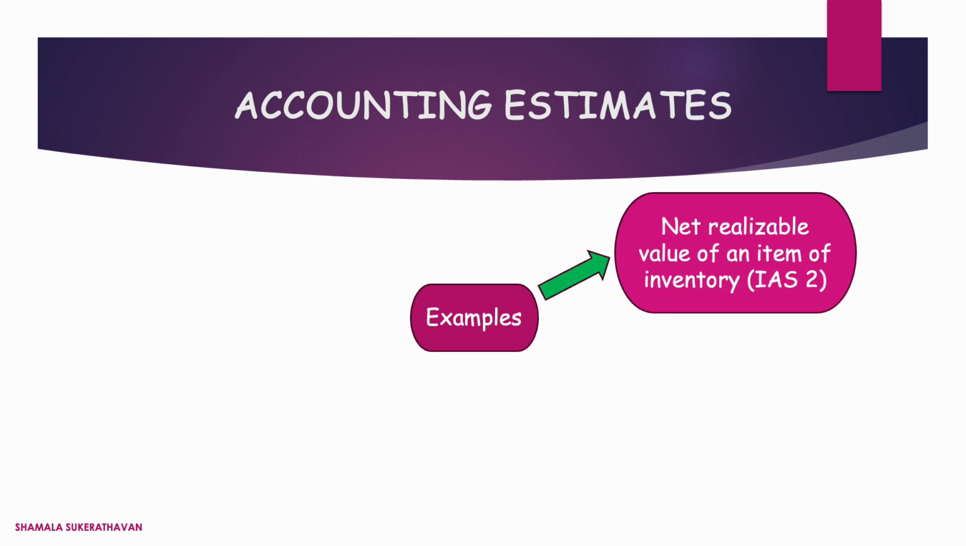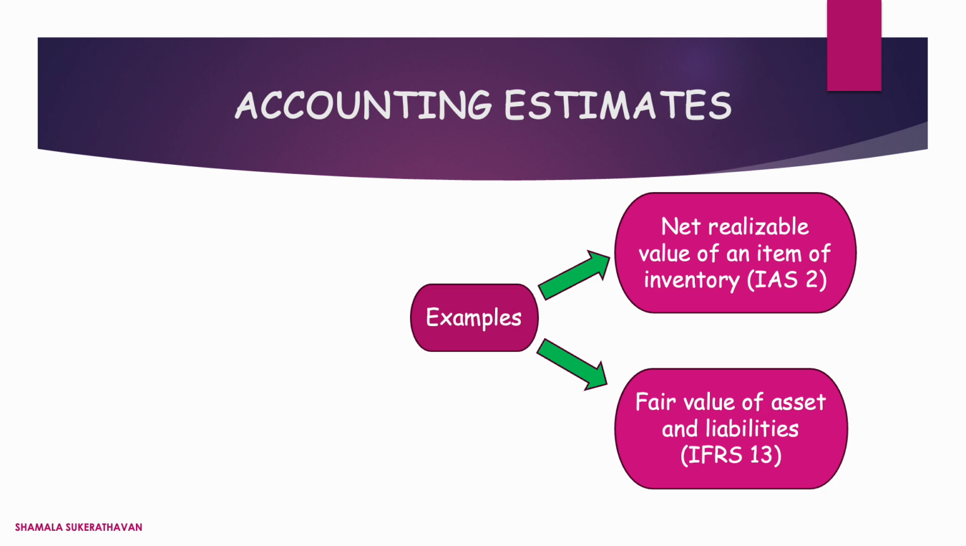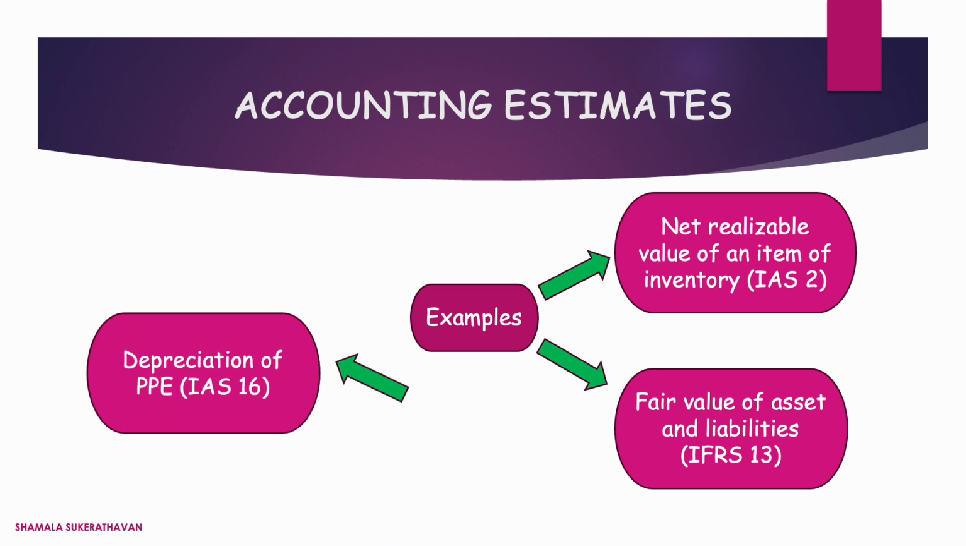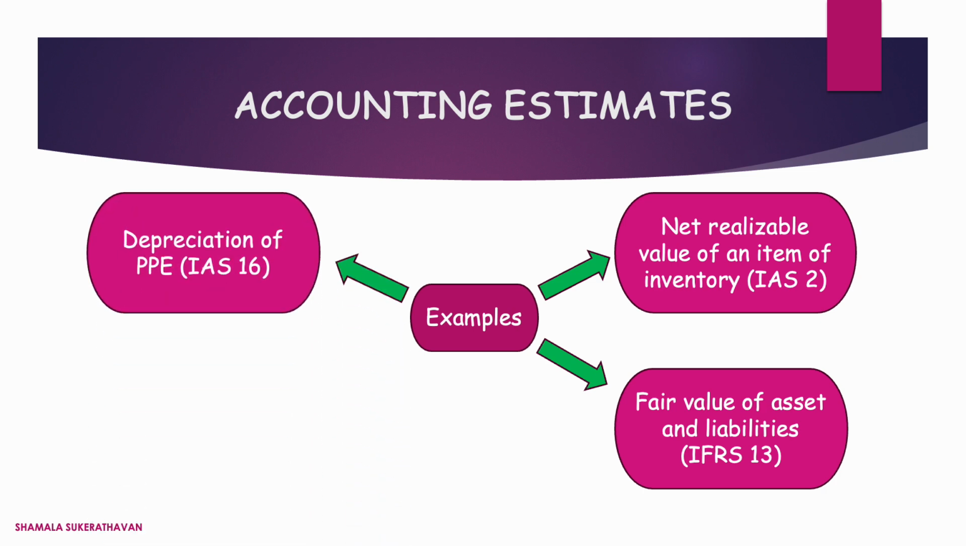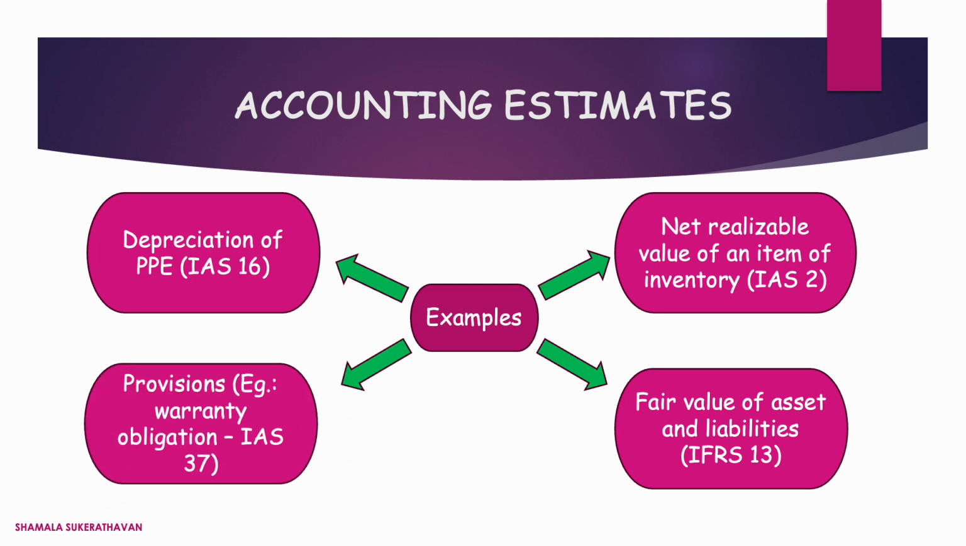The net realizable value of an item of inventory applying IAS 2 inventories. 2. The fair value of an asset or liability applying IFRS 13 fair value measurement. 3. Depreciation expense of an item of PPE applying IAS 16 property, plant and equipment. 4. Provisions applying IAS 37, provisions, contingent liabilities, and contingent assets.